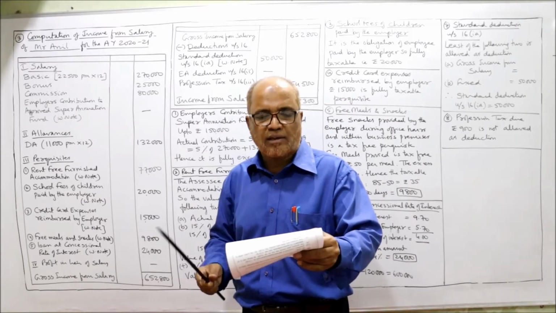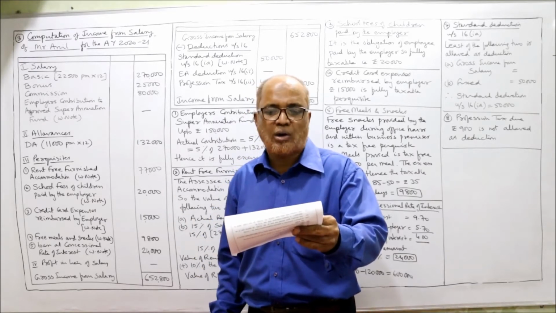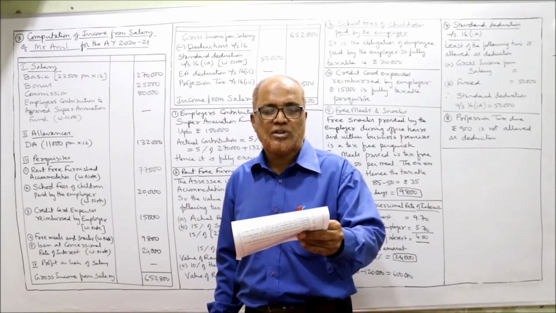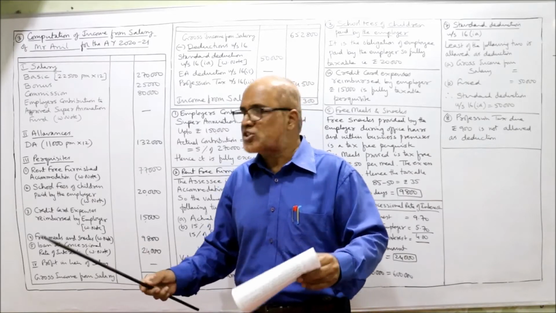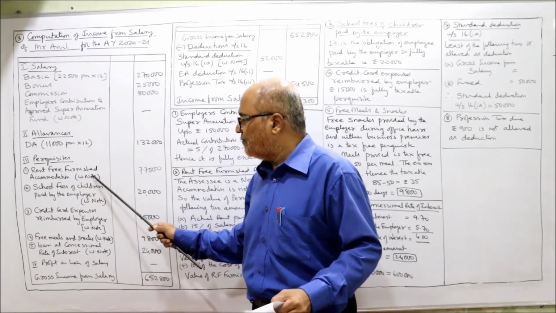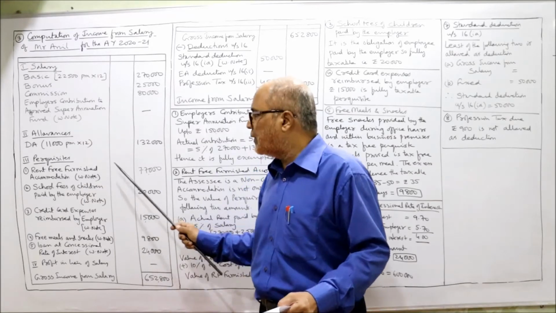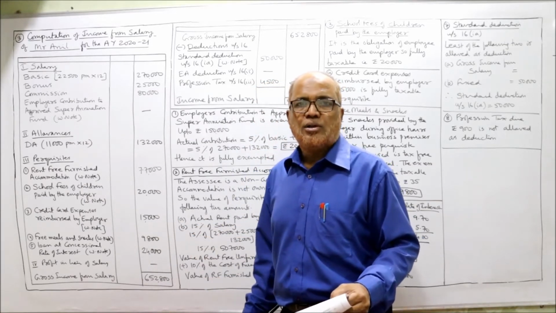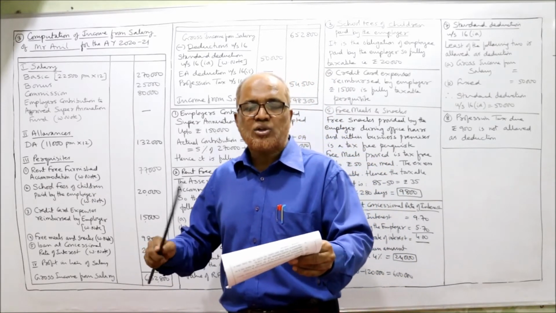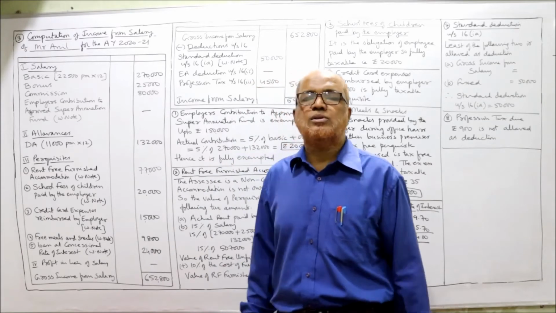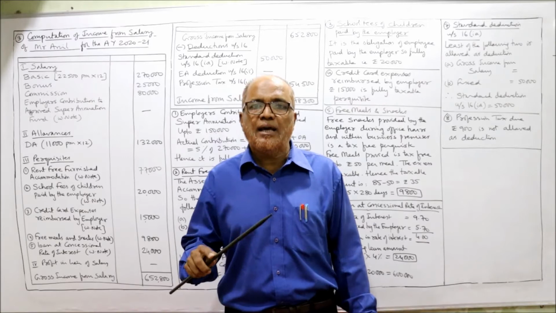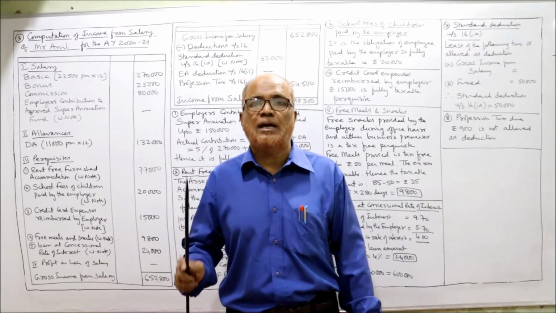Now a number of perquisites are given. Rent-free furnished house. Lease rent of unfurnished house is 72,000. First point, rent-free accommodation, first perquisite we will take. Rent-free furnished accommodation. In the working note, I am going to explain to you how we got 77,000. So here you have to write down the working note. Lease rent of unfurnished house 72,000. That means he is a non-government employee and the accommodation is not owned by the employer.